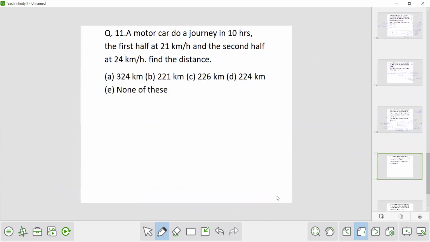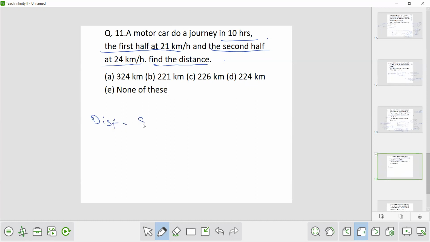Now the next question. A motor car does a journey in 10 hours. The first half at 21 km per hour and the second half at 24 km per hour. Find the distance. Now again for this question, what we have to do? We have to find the average speed. First we have to calculate the distance.